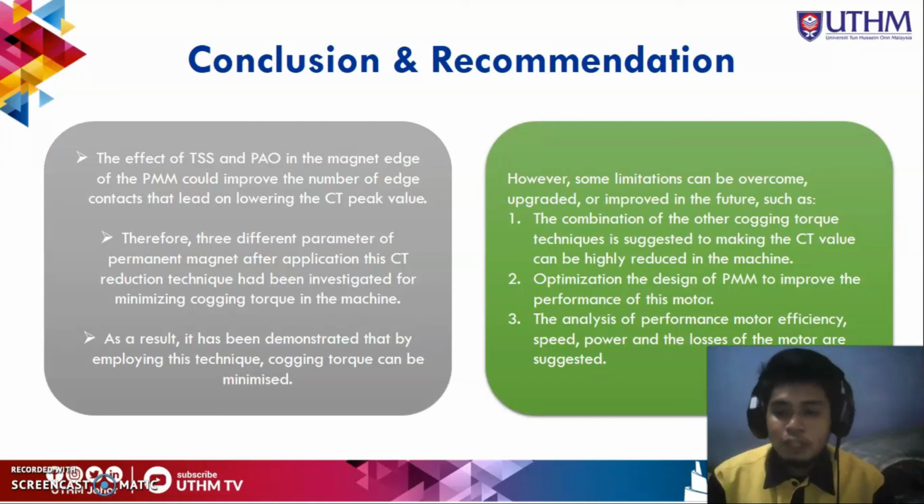Lastly, for the recommendation, there are three things I recommend for other researchers to continue this research. First, a combination of other cogging torque techniques is suggested so that the cogging torque value can be highly reduced in the machine. Second, optimization of the FPM design to improve the performance of this motor. And last but not least, analysis of motor efficiency, speed, power, and losses of the motor is suggested.